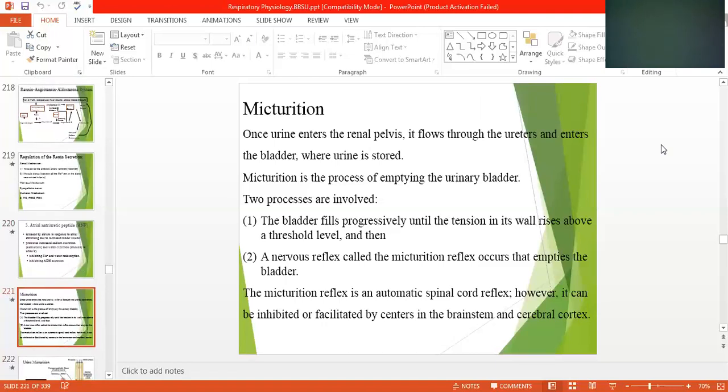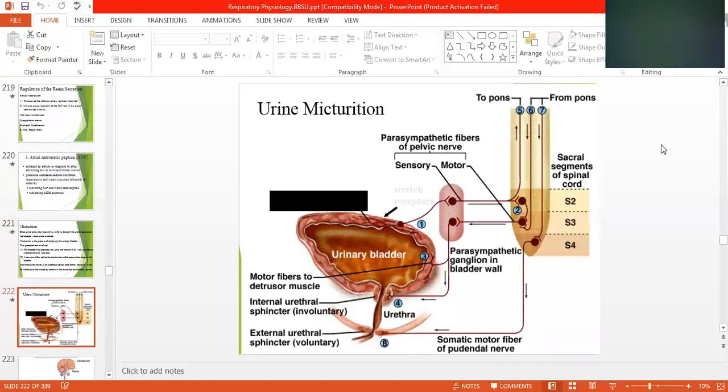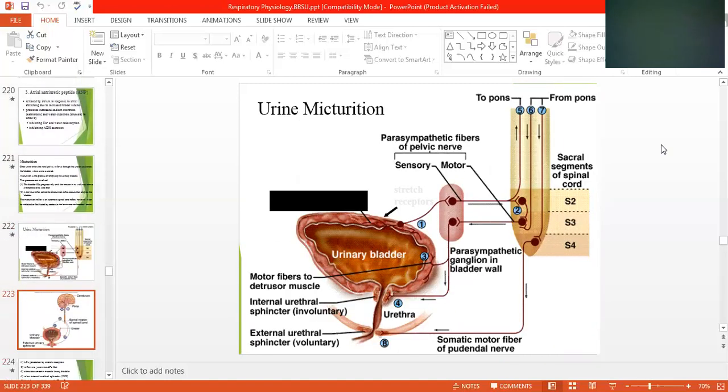Then we talk about micturition, meaning urination, how the urine comes out. When the bladder is filled, it will stretch, and then there are nerve reflexes from the spinal cord and cerebral cortex, both sides, and it causes release of the urine from the urinary bladder into the urethra, and then it will come out of the body. This whole phenomenon is given over here.